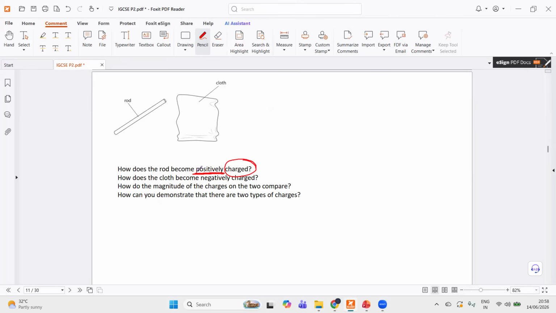But if they specify how it acquires the positive charge, then you need to mention whether it is gaining electrons or losing electrons.